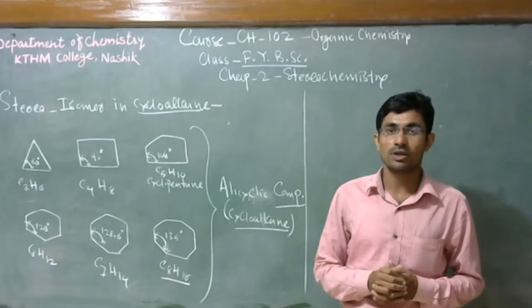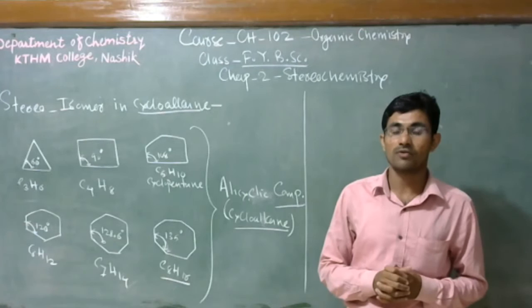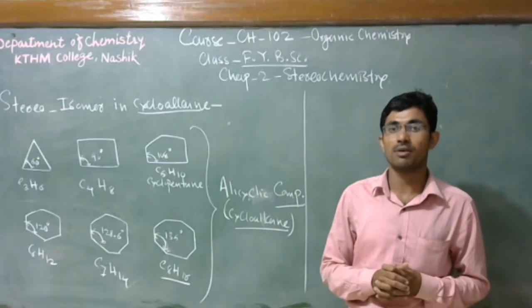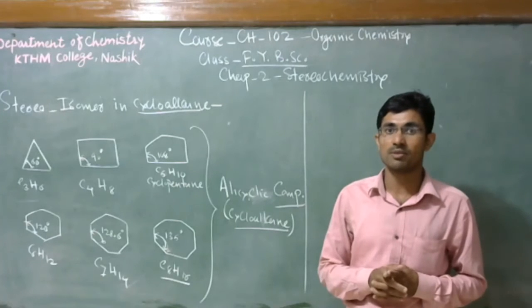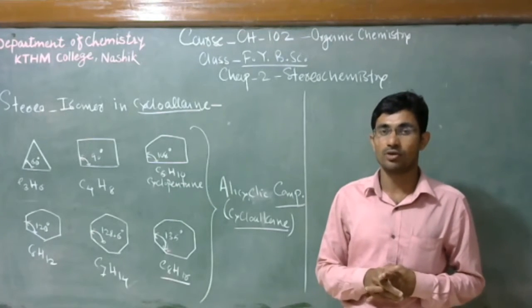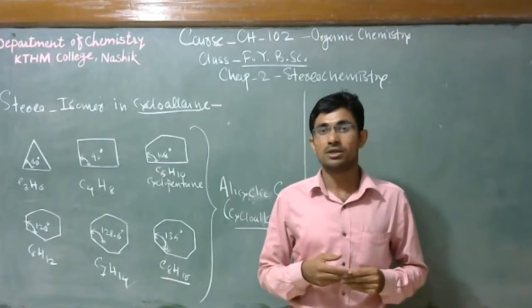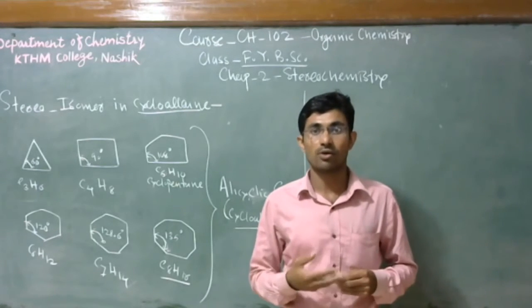Welcome to the lecture course SET 102 for F5 basic class. In the previous lecture, we discussed the conformational isomerism in n-butane molecule. In this lecture, we are going to discuss the stereoisomers in cycloalkanes.